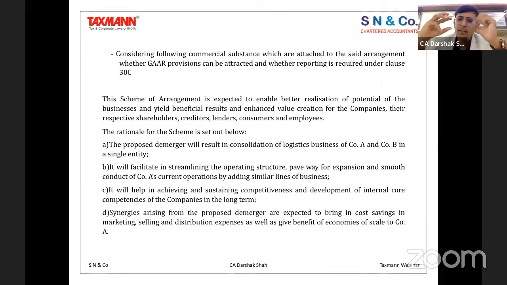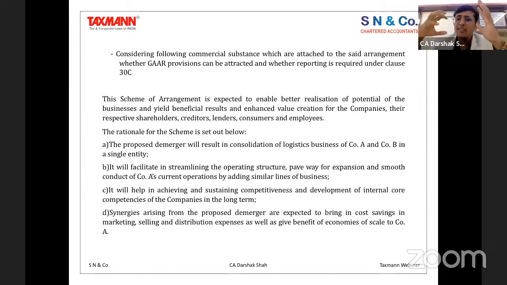Being a logistics company, nowadays, because the infrastructure is developing, all the businesses are getting more synergized, right? Company B was at particular locations catering to a particular region, whereas company A was catering to many regions, but not those regions where company B had its network base.